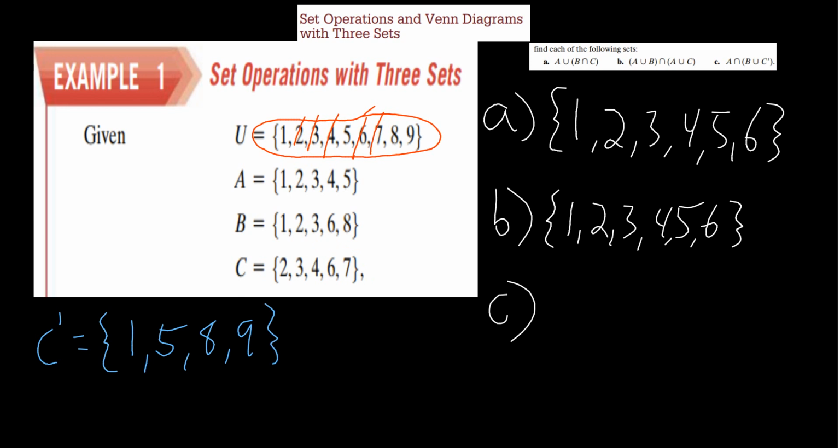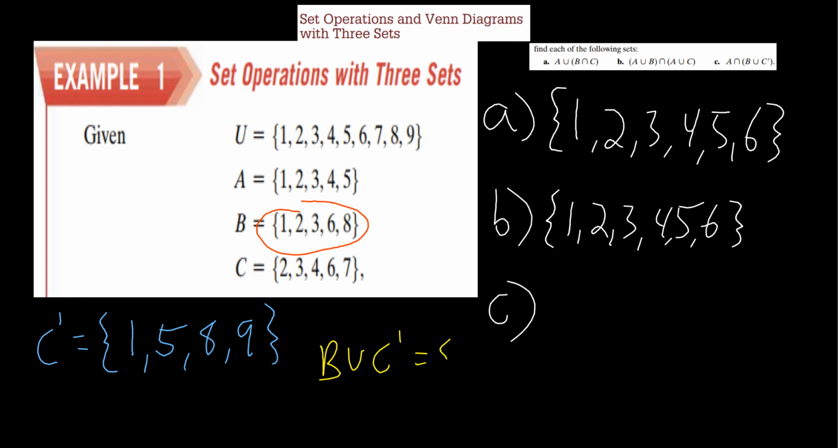So B unioned with that. So B unioned with C complement. Well, B is 1, 2, 3, 6, and 8. Let's kind of running out of room here, so let's do this. B unioned with C complement is equal to 1, 2, 3, 6, 8.